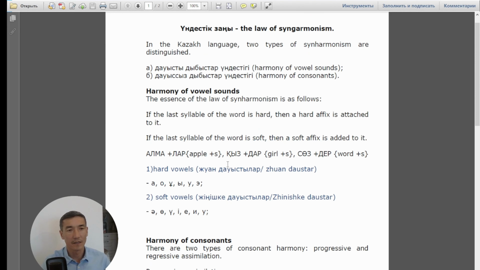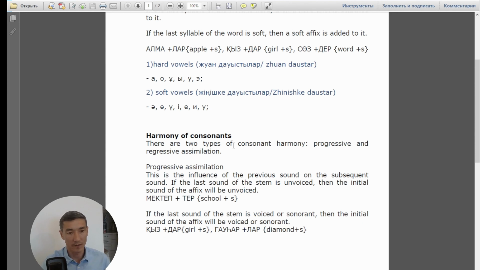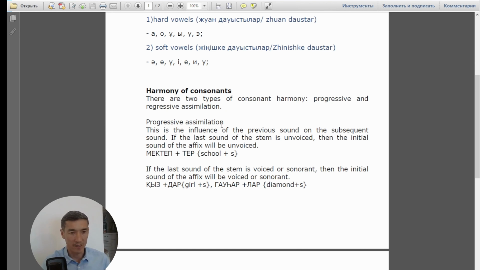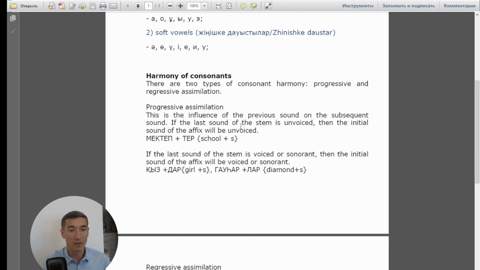So next, harmony of consonants. There are two types of consonant harmony: progressive and regressive assimilation. Progressive assimilation is the influence of the previous sound on the subsequent sounds. If the last sound of the stem is unvoiced, then the initial sound of the affix will be unvoiced.